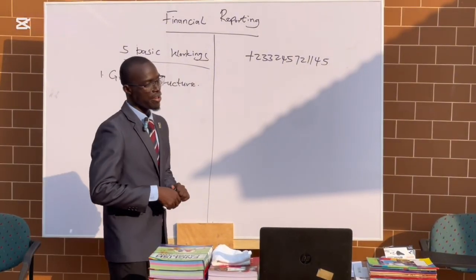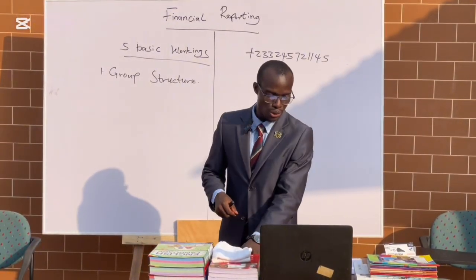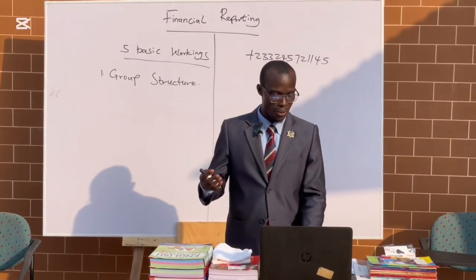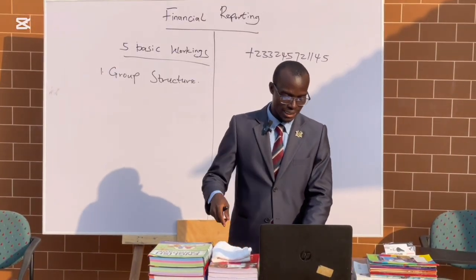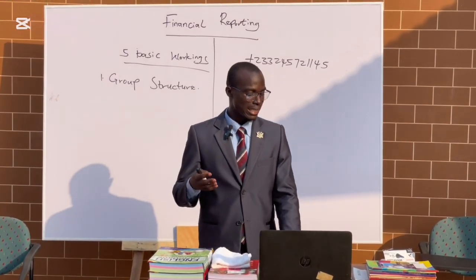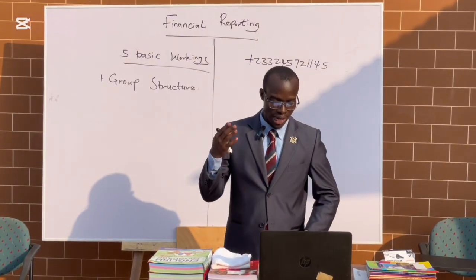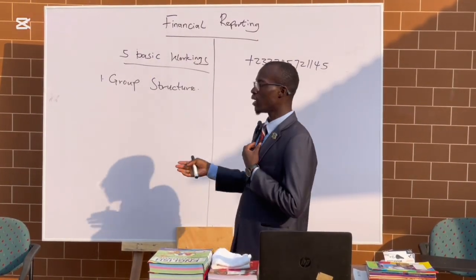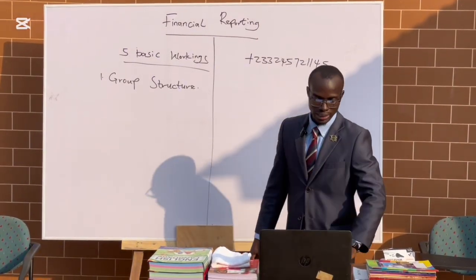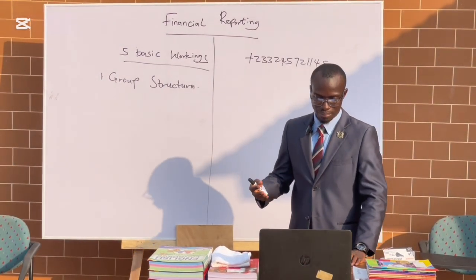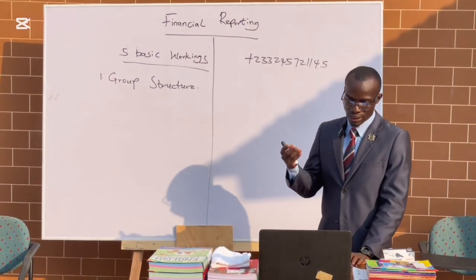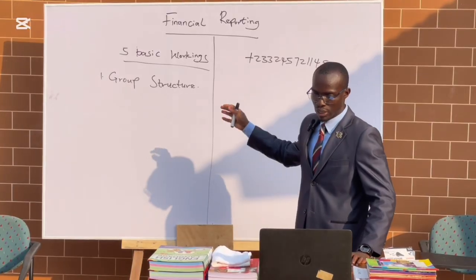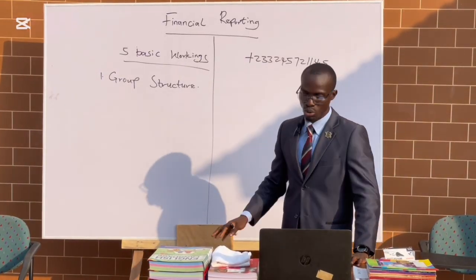I have a very simplified note here that I'm going to use to help you understand what is meant by group structure and what you should know when putting down your group structure. I have a question here that I will read, and I will deduce some of the important points from it.